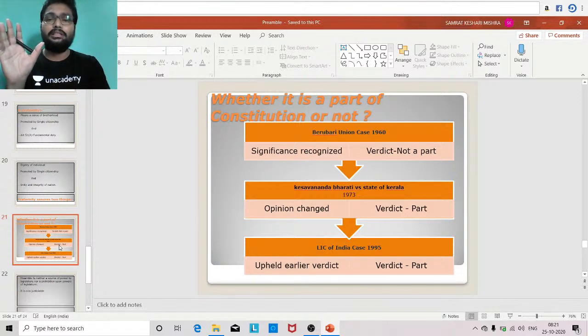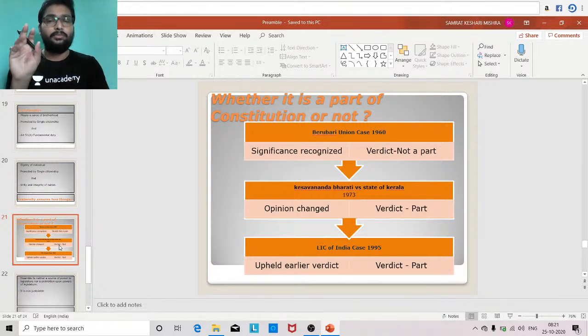In 1960, in the Berubari Union case, the Honorable Supreme Court recognized the significance of the preamble. Basic ideals and basic philosophies of the Indian Constitution have been mentioned in the preamble. Still, in that verdict, the Honorable Supreme Court held that the preamble is not a part of the Indian Constitution. Though its significance was recognized, it was not taken as a part of the Constitution.